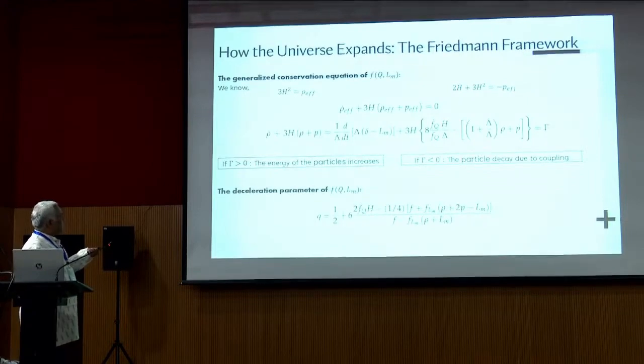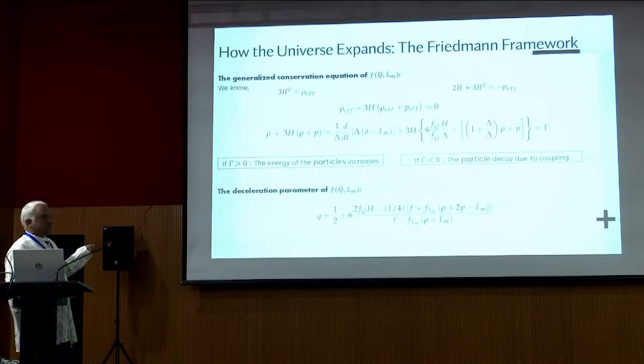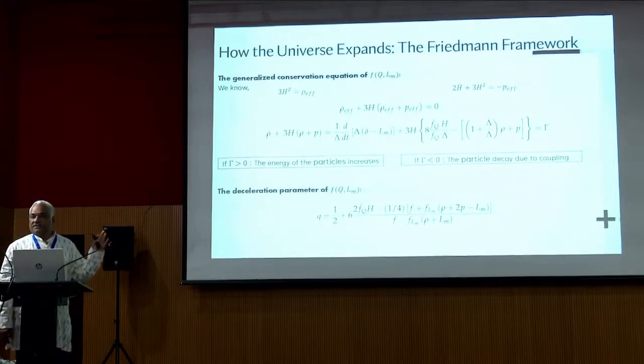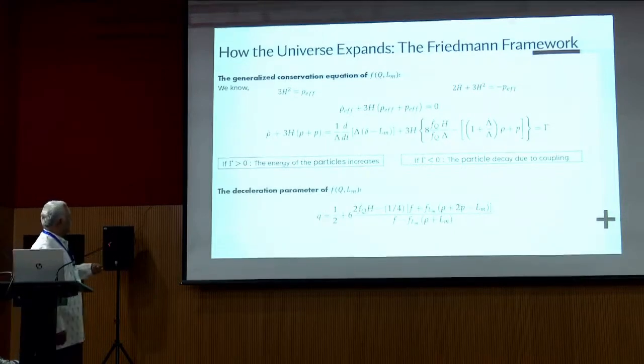this gamma is basically whether the energy is conserved or unconserved. Coming to this balance equation, if this gamma is greater than 0, then the energy particles increase, and if the gamma is less than 0, then the particles decay due to the coupling. And if you make this gamma 0, then the conservation equation is satisfied. So it is the energy conservation equation.